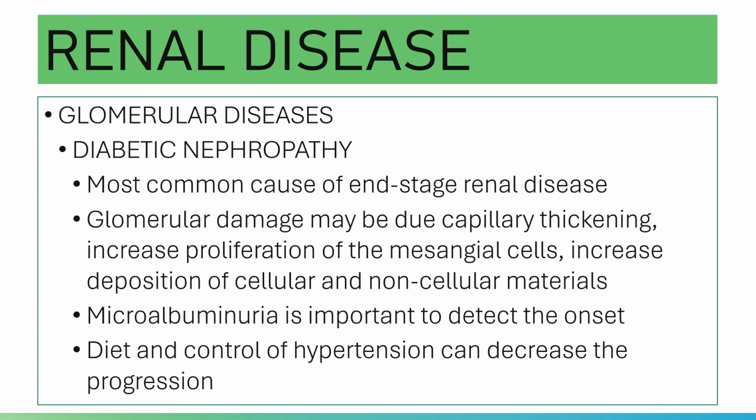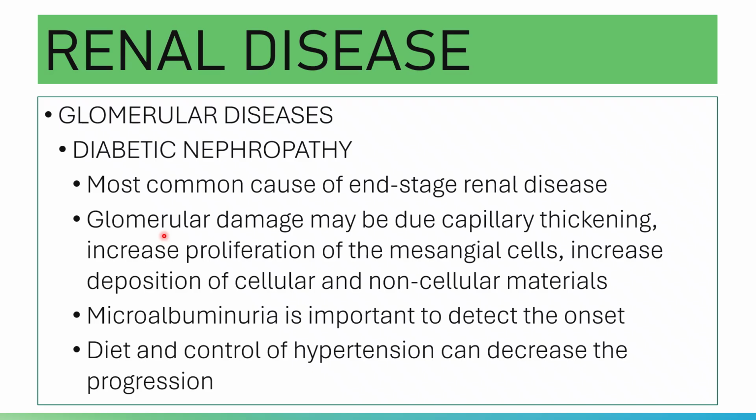Then you have your diabetic nephropathy. In diabetic nephropathy, there is a deposition of glycosylated proteins due to poorly controlled blood glucose levels, which will affect the vascular structure and will somewhat progress or develop sclerosis.